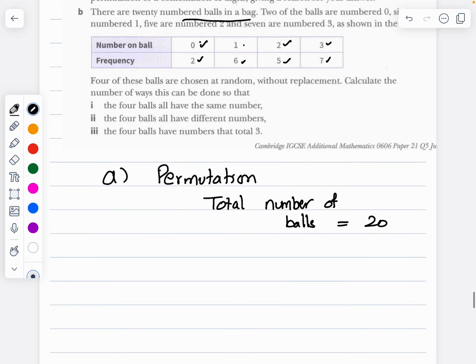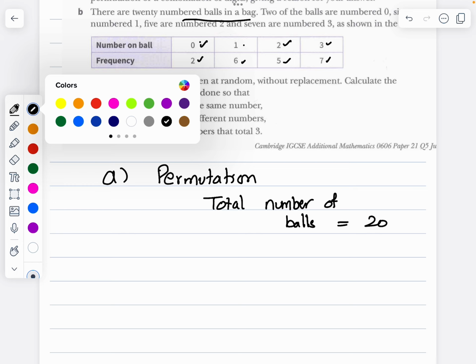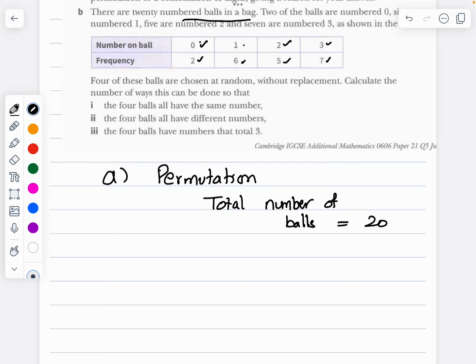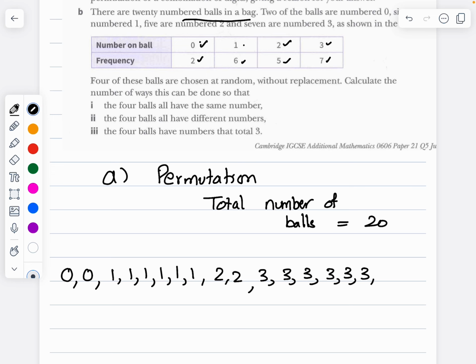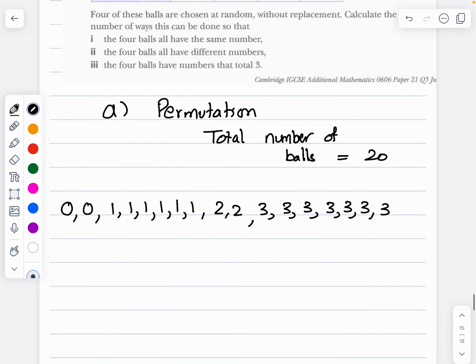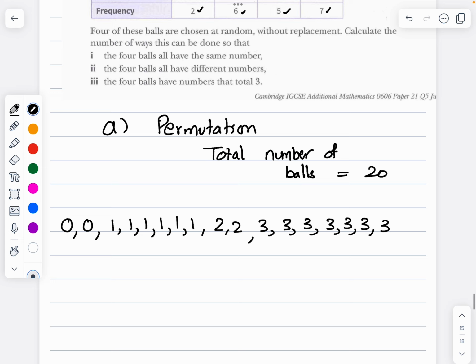To make it easier to understand, I will write it out: 0, 0; then 1, 1, 1, 1, 1, 1; then 2, 2, 2, 2, 2; then 3, 3, 3, 3, 3, 3, 3. So I have this kind of selection.